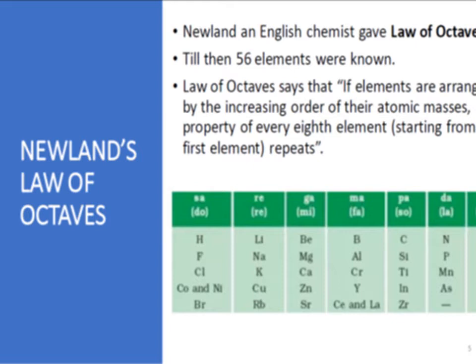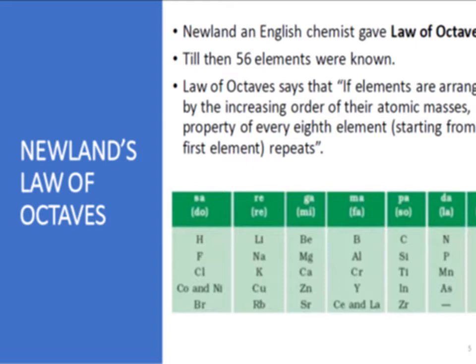So what is that? The law of octaves says that if elements are arranged in the increasing order of their atomic masses, the property of every eighth element repeats. I will repeat again: if elements are arranged in the increasing order of their atomic masses, the property of every eighth element repeats.